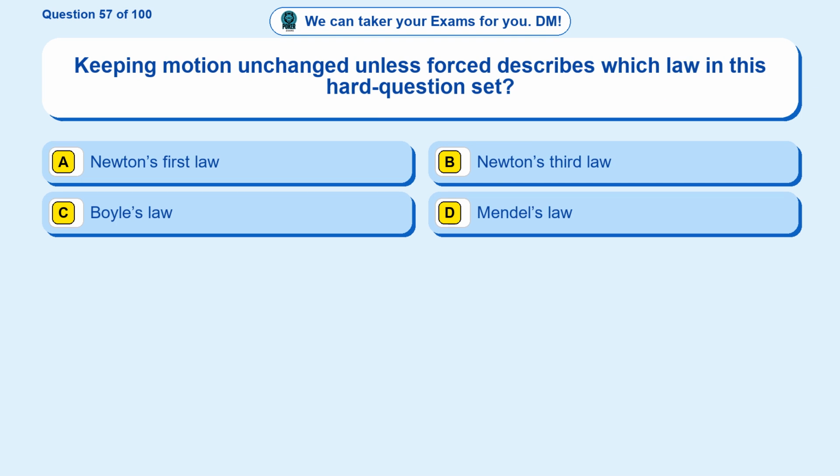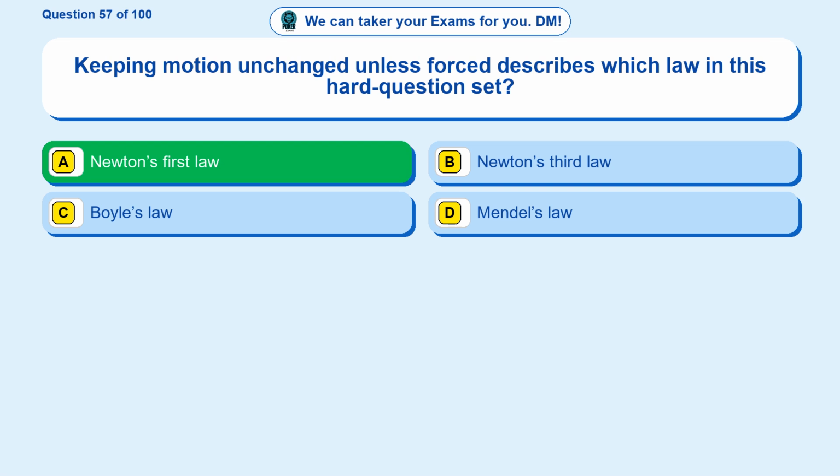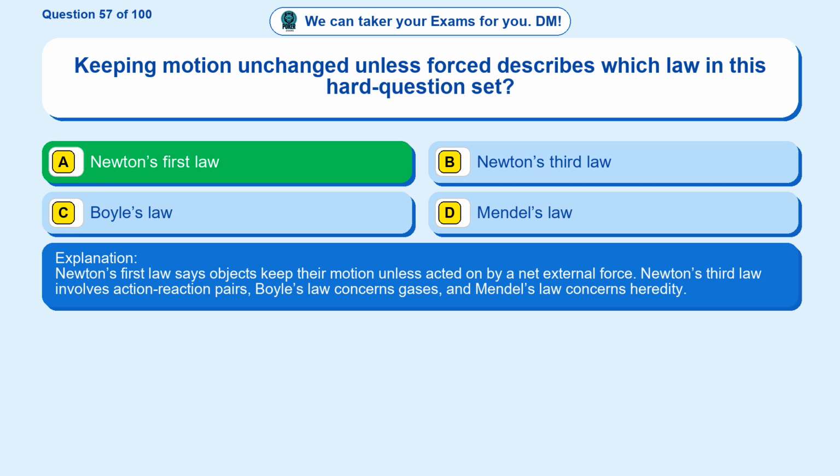Question 57. Keeping motion unchanged unless force describes which law in this hard question set? Option A, Newton's first law. Option B, Newton's third law. Option C, Boyle's law. Option D, Mendel's law. The correct answer is option A, Newton's first law. Newton's first law says objects keep their motion unless acted on by a net external force. Newton's third law involves action-reaction pairs, Boyle's law concerns gases, and Mendel's law concerns heredity.